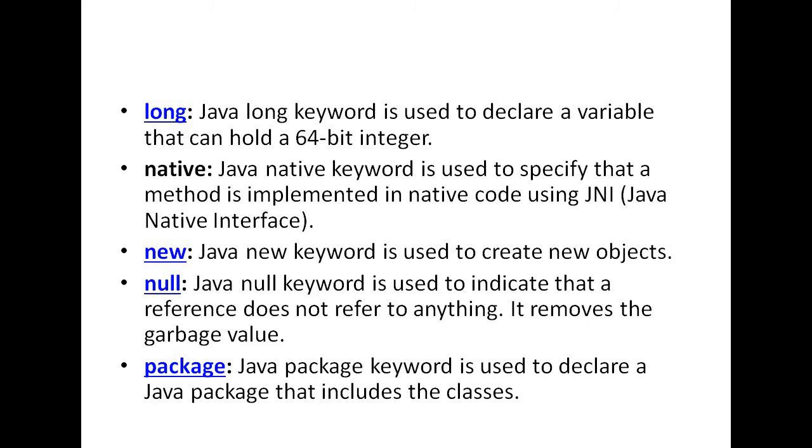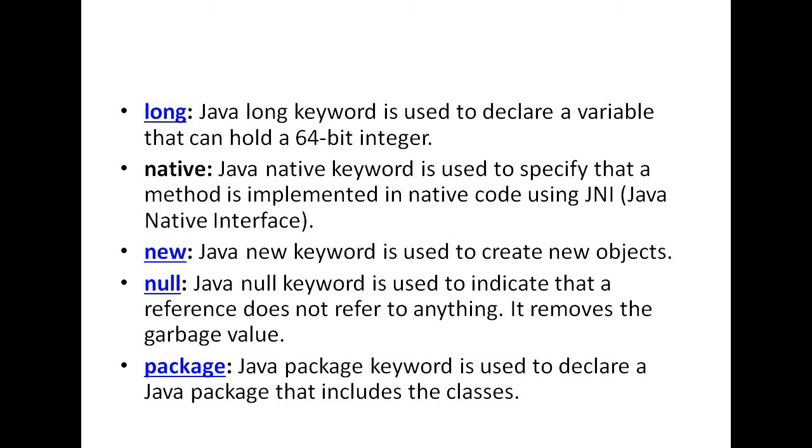Then native is another keyword. The Java native keyword is used to specify that a method is implemented in native code using the Java Native Interface. Whether that method is implemented using the native interface or not, we know by the help of the native keyword. And new is the mostly used keyword in Java, generally used to create an object.